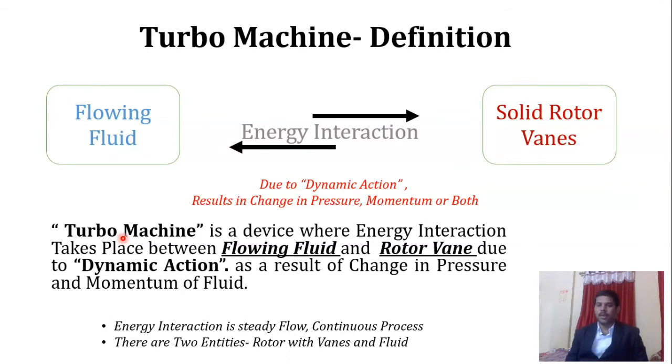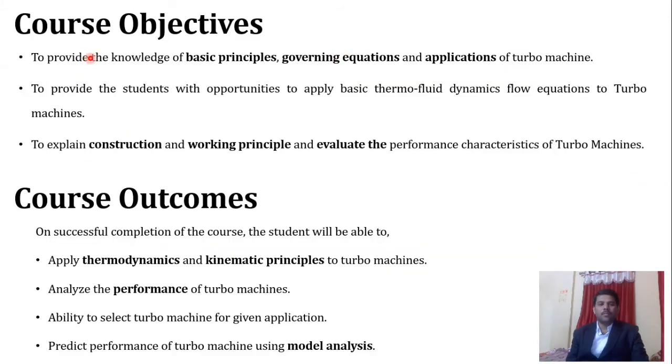There is a very important thing that we need to remember for this subject. If we consider the turbo machine as a definition, there are two important entities, that is, the solid rotor vane and the flowing fluid. We will see that in a brief way in this particular subject, that is what we call a turbo machine. From here on we will start our subject.